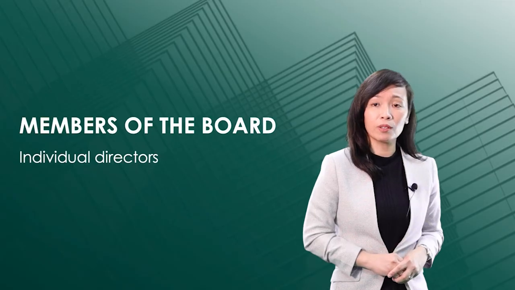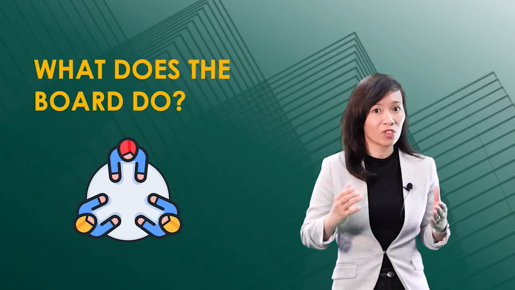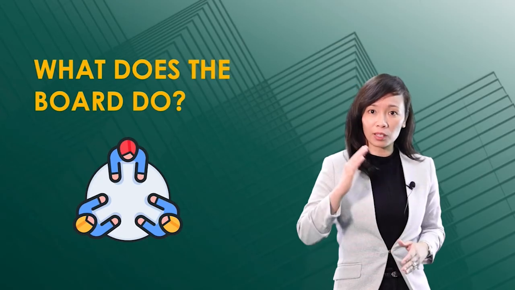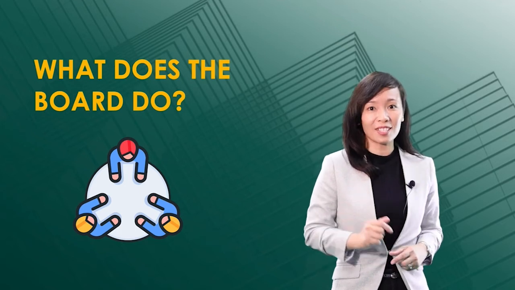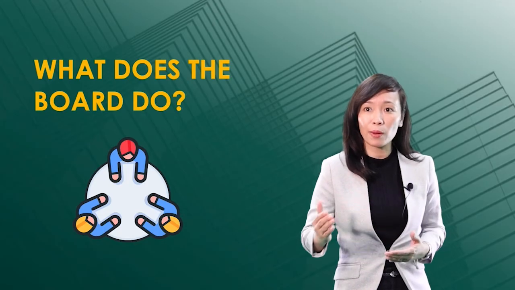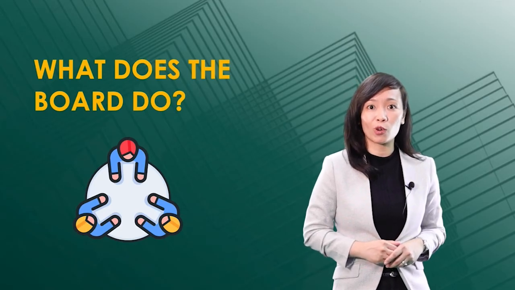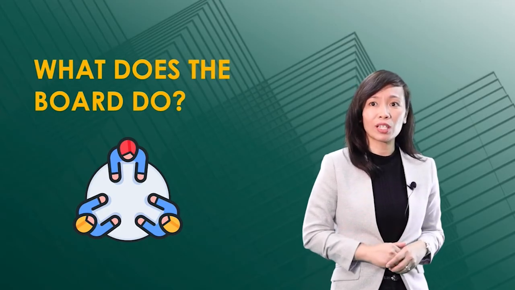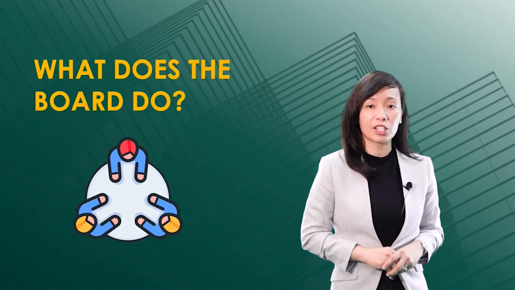What does the board do? What are its powers? The power to control the corporation is concentrated in the board. It is the governing body of the corporation. The board sets the policies and the broad goals and direction of the corporation. The board conducts the business of the corporation. So, all acts of the corporation must be made by the board or authorized by the board. For example, contracts entered into by the corporation must be approved by the board. In the absence of authority from the board, no person, not even the shareholders, can act for the corporation.